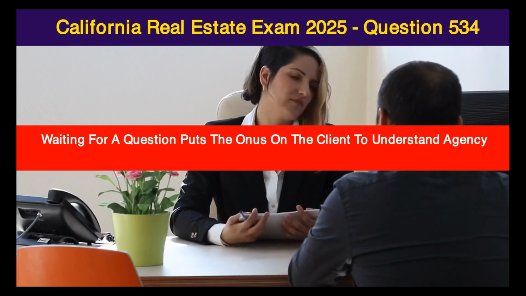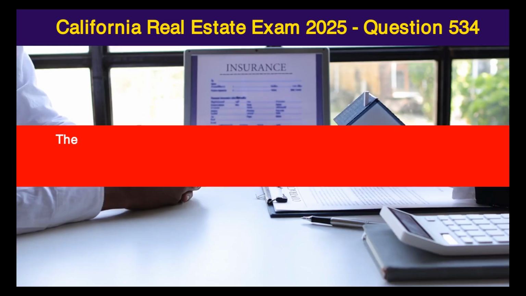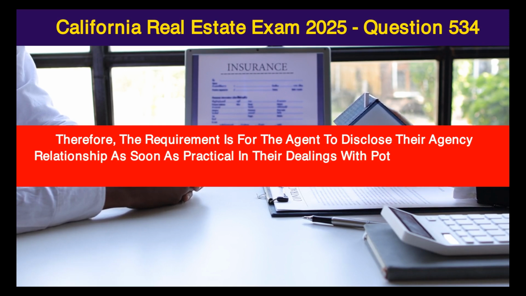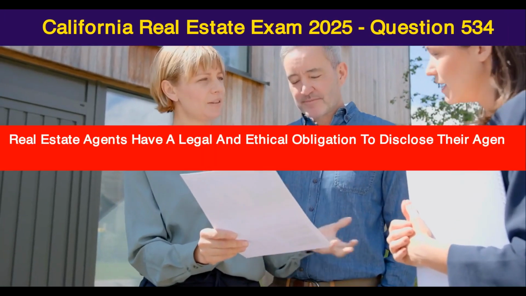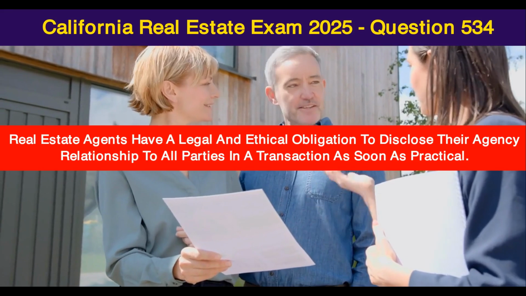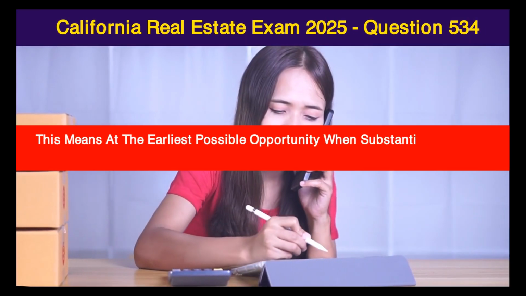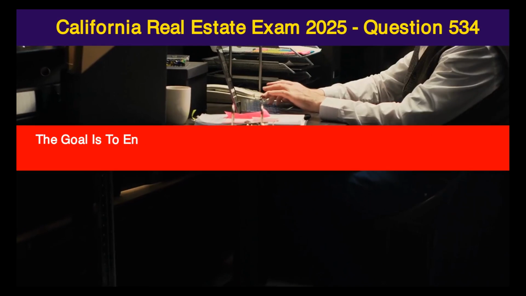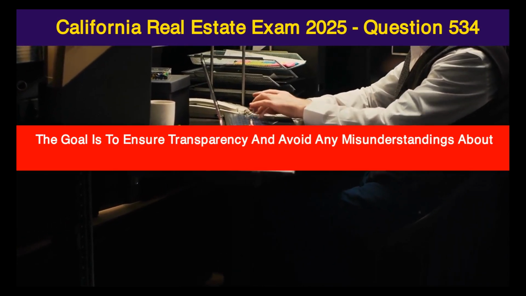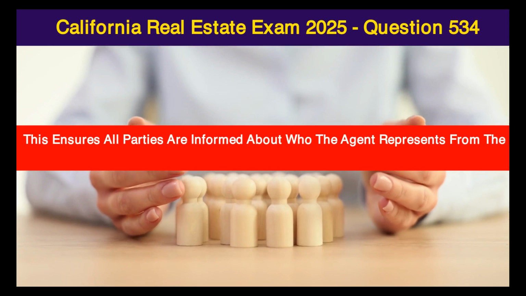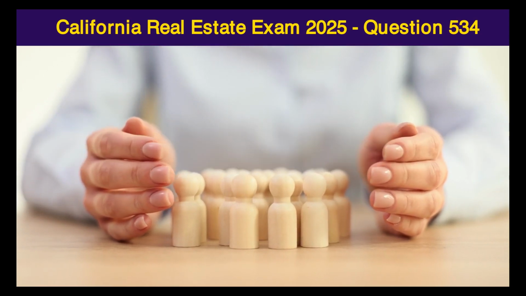Waiting for a question puts the onus on the client to understand agency relationships. Therefore, the requirement is for the agent to disclose their agency relationship as soon as practical in their dealings with potential buyers and sellers. Real estate agents have a legal and ethical obligation to disclose their agency relationship to all parties in a transaction as soon as practical. This means at the earliest possible opportunity when substantive contact is made with a potential buyer or seller. The goal is to ensure transparency and avoid any misunderstandings about whom the agent represents. This ensures all parties are informed about who the agent represents from the outset.